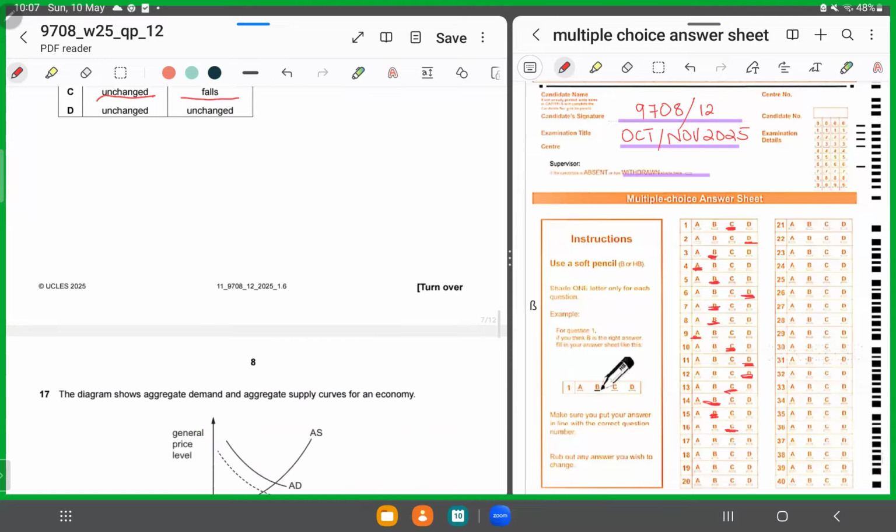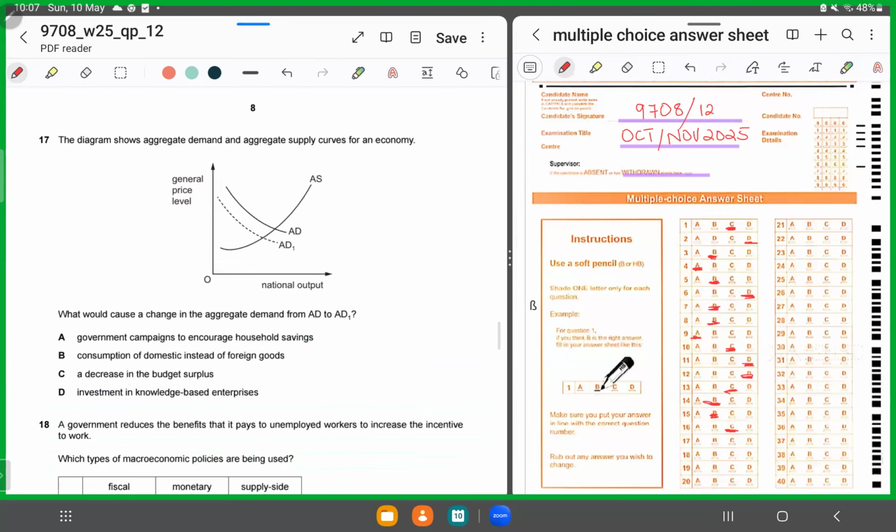Moving forward, MCQ number 17. It displays the aggregate demand curve and the aggregate supply curve. The vertical axis displays the price level and the horizontal axis displays the output. What would cause a change in the aggregate demand curve from AD to AD1? So now there's a fall in aggregate demand. They're asking what could be the reason. Option A says government campaigns to increase household saving. Yes, that's the correct answer because when savings increase, spending falls. And that is the reason why aggregate demand has fallen. So for 17, yes, A is the correct answer.